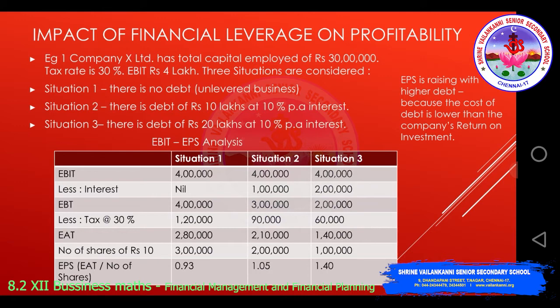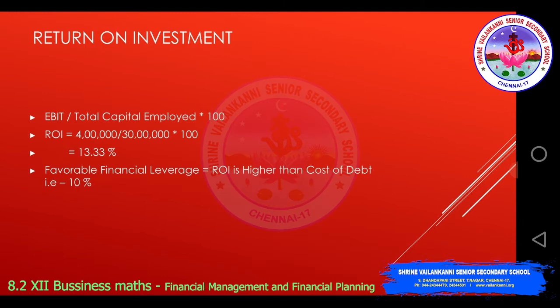Now EPS is rising with higher debt. You can see here, when the debt was 10 lakhs, the earnings per share was 1.05. If the debt component is 20 lakhs, then the earnings per share will be 1.40. So EPS is rising with higher debt because the cost of debt is lower than the company's return on investment.